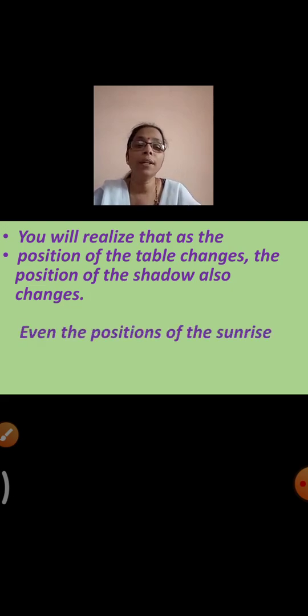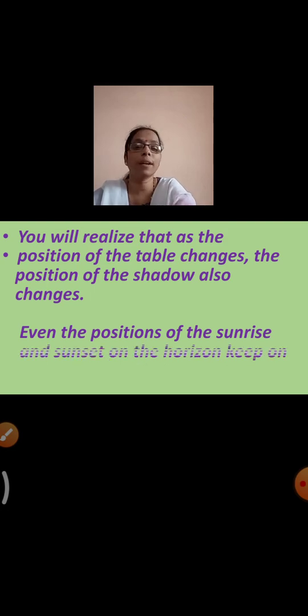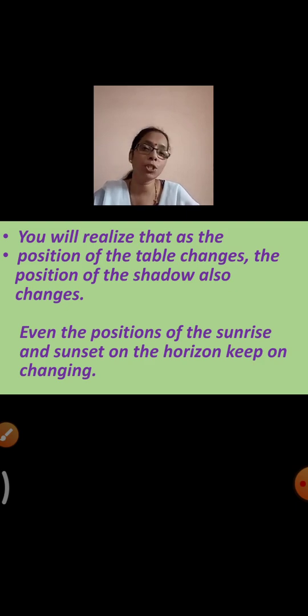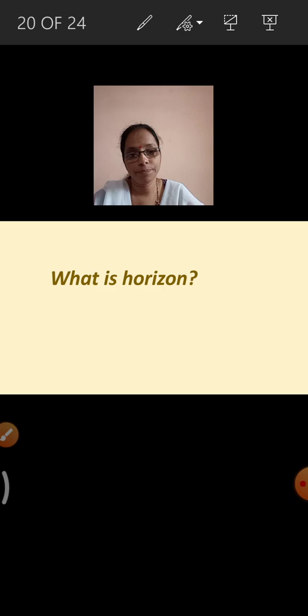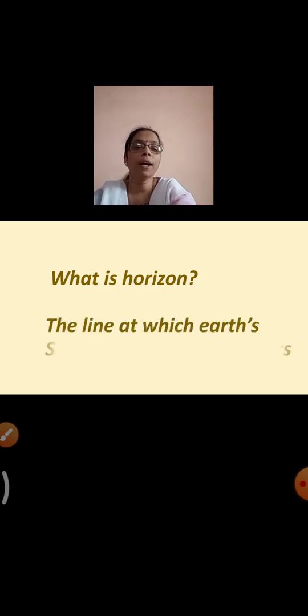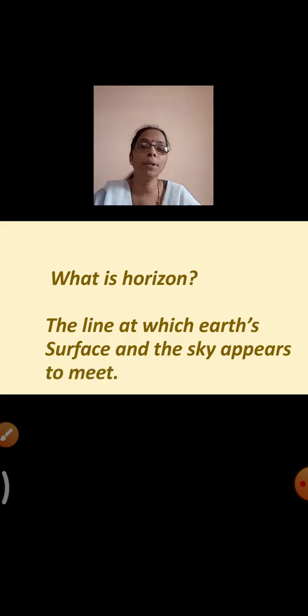So this happens even when the position of sunrise and sunset on the horizon keeps on changing. When the position of the sunrise and sunset on the horizon changes, of course you will find it happens the same as you have performed in the activity. Yes, the shadow changes. Now, what is horizon? Horizon means the line at which Earth's surface and the sky appear to meet.